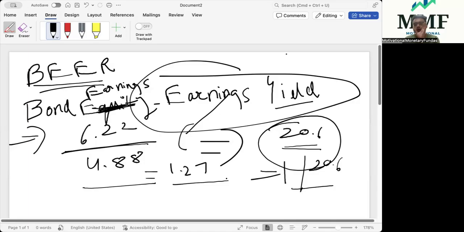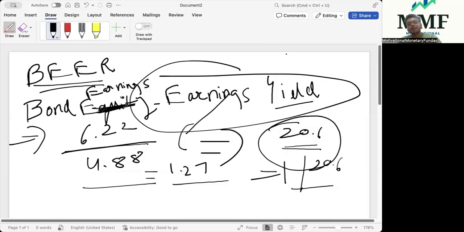It means for a $1 or 1 rupee worth of earning from the equity market, the bond market is giving me 1.27 times. It means the earnings from the bond market or fixed income market is much better as of now. It might change after months and months, and definitely it will change. But as of now, the fixed income market is giving you much better return compared to the equity market, 1.27 times.